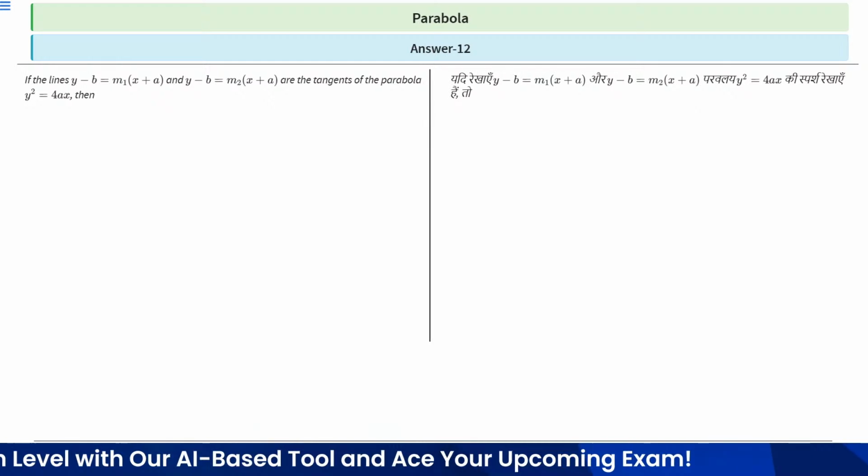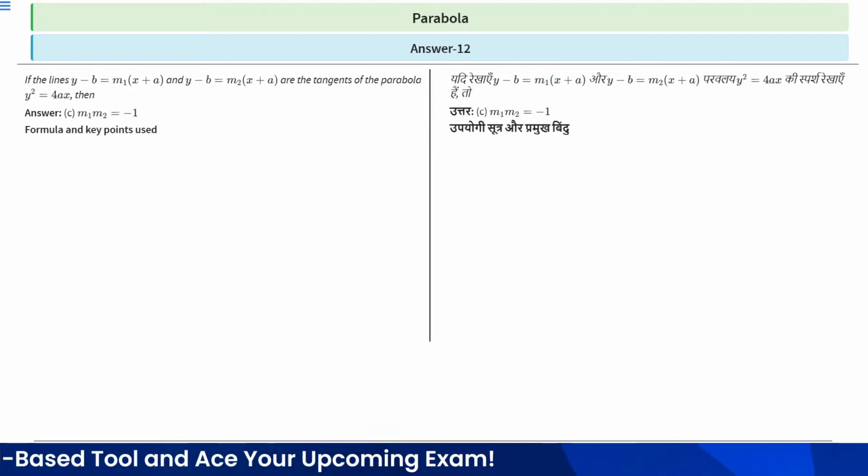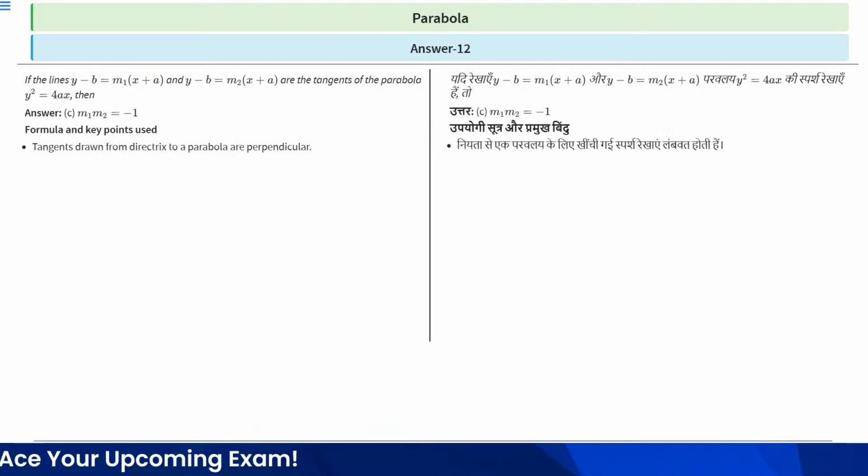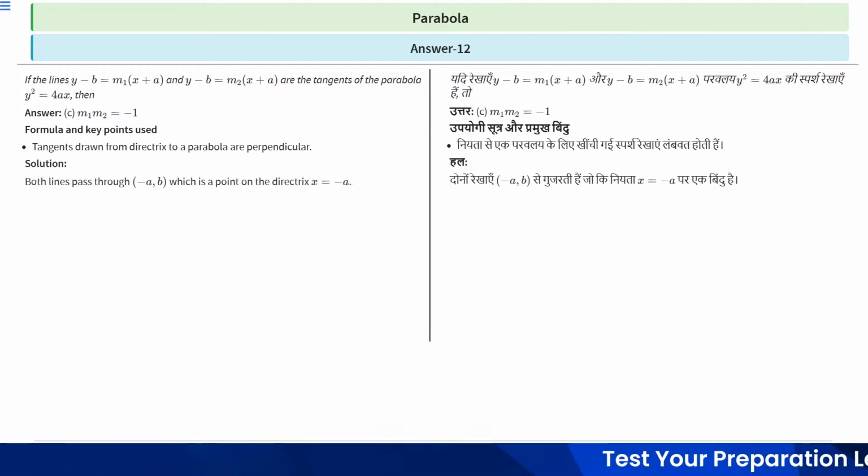Solution part. The formula and key point we will use in this question is that the tangents drawn from the directrix to a parabola are perpendicular, right? So let's move to the solution.